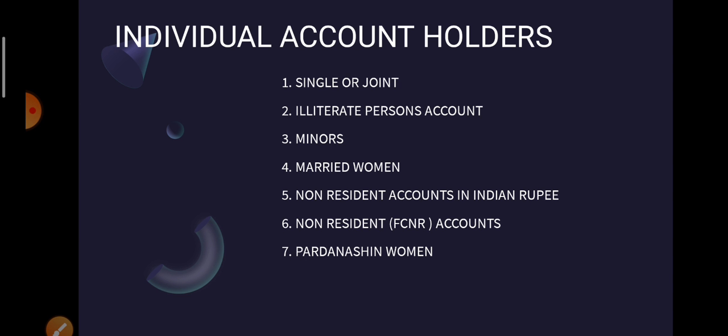So being a Pardanashin woman is a very risky affair for banks, but banks manage because of the accounts, because of the KYC. KYC has made the identity of each and everybody very clear, and it's a very useful thing. So these were the types of individual account holders in India. Now we are moving to institutional account holders.